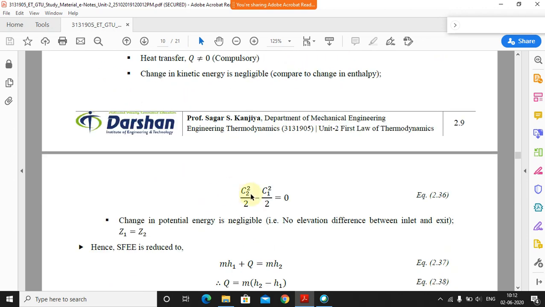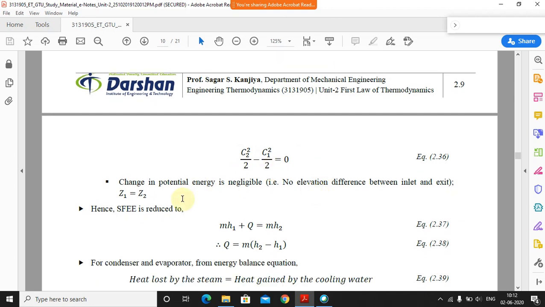So this c2 square by 2 minus c1 square by 2 will be 0 and negligible. Then the change in the potential energy, means वो जो elevation है, the entry and the exit points are again at the same height, just like we did in the nozzle. So likewise it will be at the same level, that's why z1 is equal to z2.